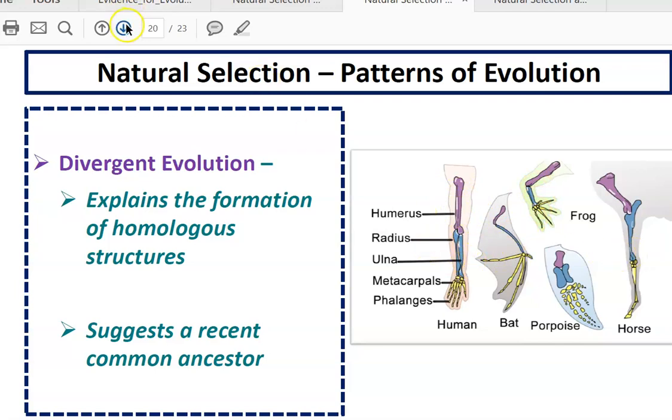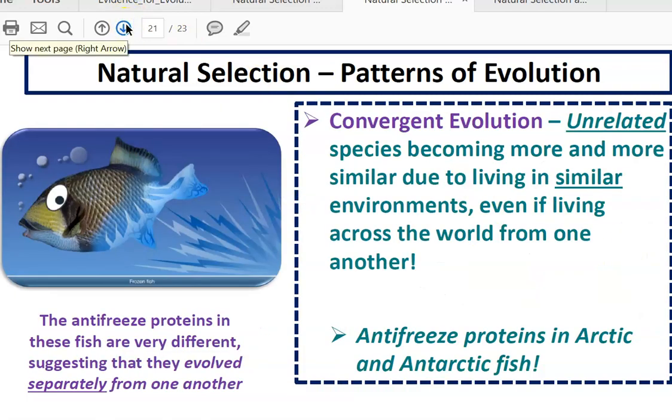And then we have convergent evolution, which is when unrelated species become more and more similar due to living in similar environments, even if living across the world from one another. An example is the antifreeze proteins in Arctic and Antarctic fish. These fish are not related, but they have similar proteins because they live in similar environments.